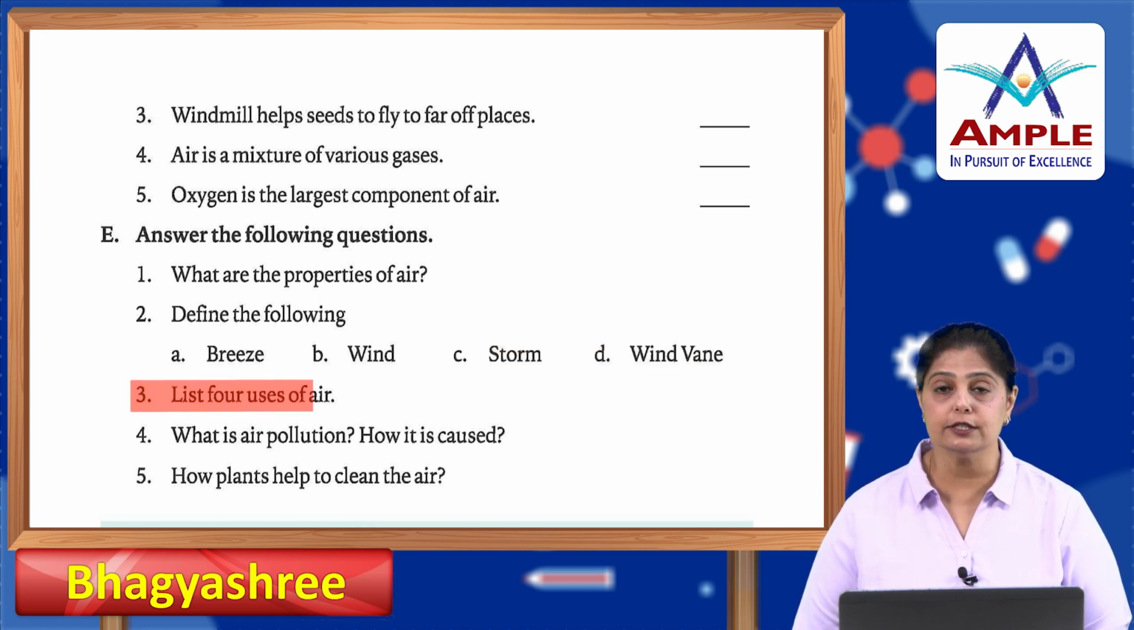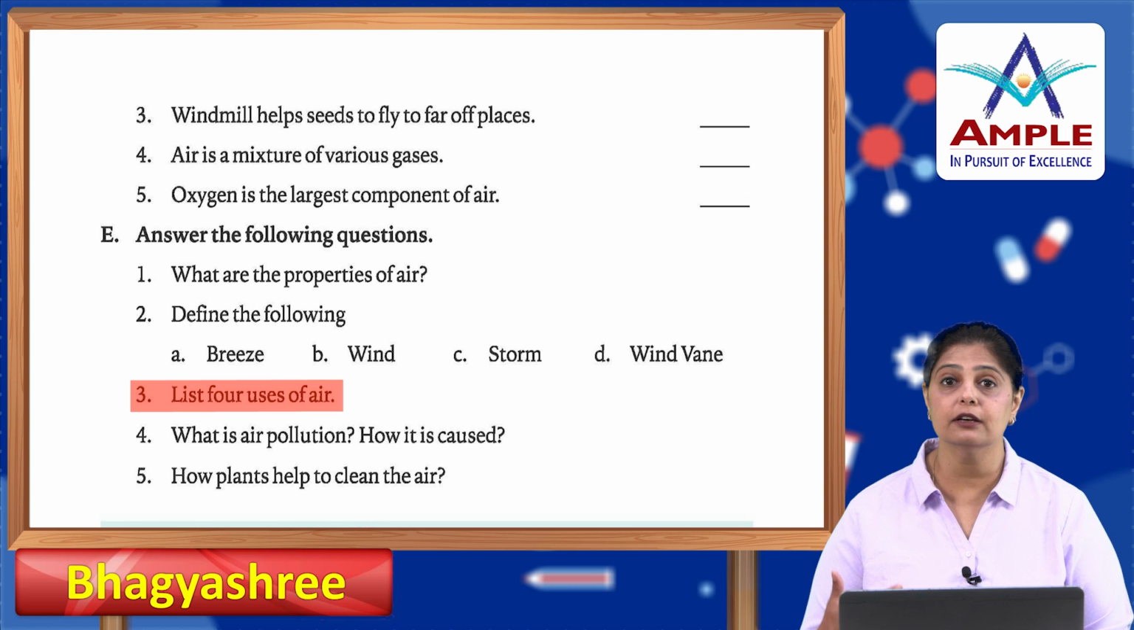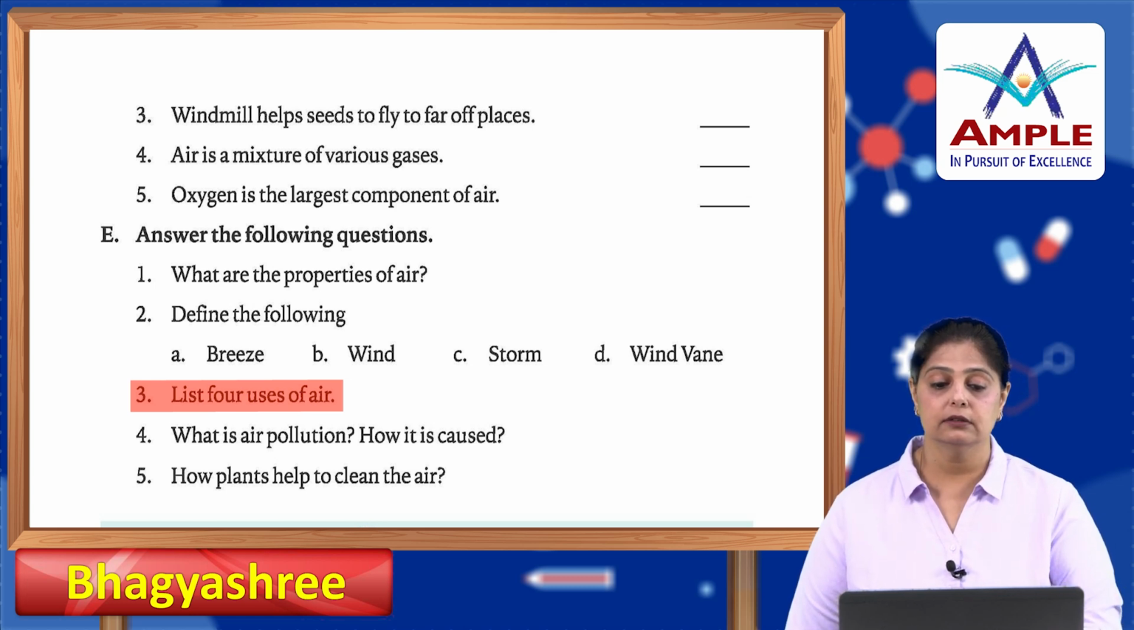List 4 uses of air. Okay, air is firstly and mainly used for breathing. We breathe air. Okay. Second, it dries our clothes. Third, it is used for... help the windmills function. Okay.